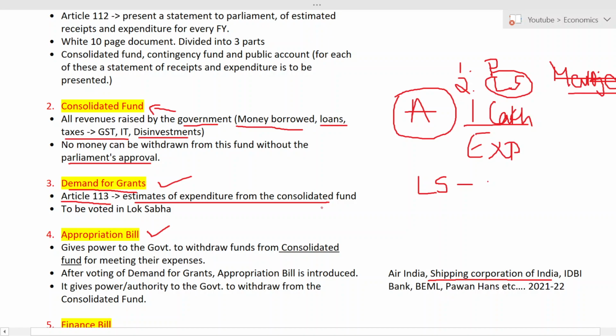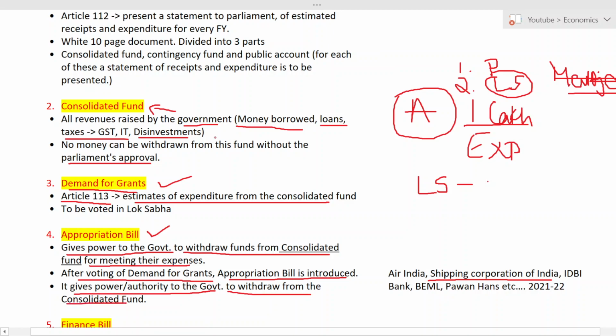The government is getting the power to withdraw the money from the consolidated fund for meeting their expenses. After voting of demand for grant, the appropriation bill is introduced. It gives the power or authority to the government to withdraw money from the consolidated fund.